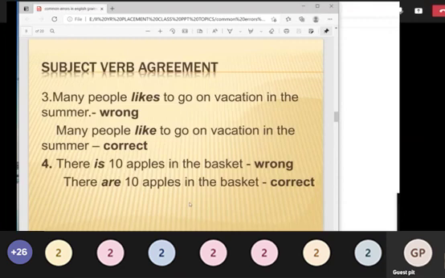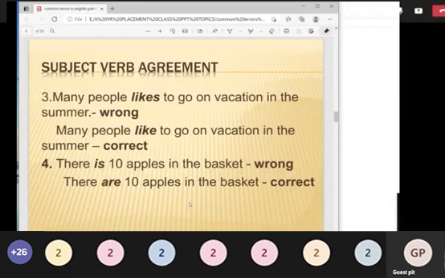There is 10 apples in the basket. Wrong, because 10 apples is a plural subject, so you have to use a plural verb. There are 10 apples in the basket. So are is the right sentence. And there are students who, whenever there comes, always write only the plural verb: there have, there are, there were.